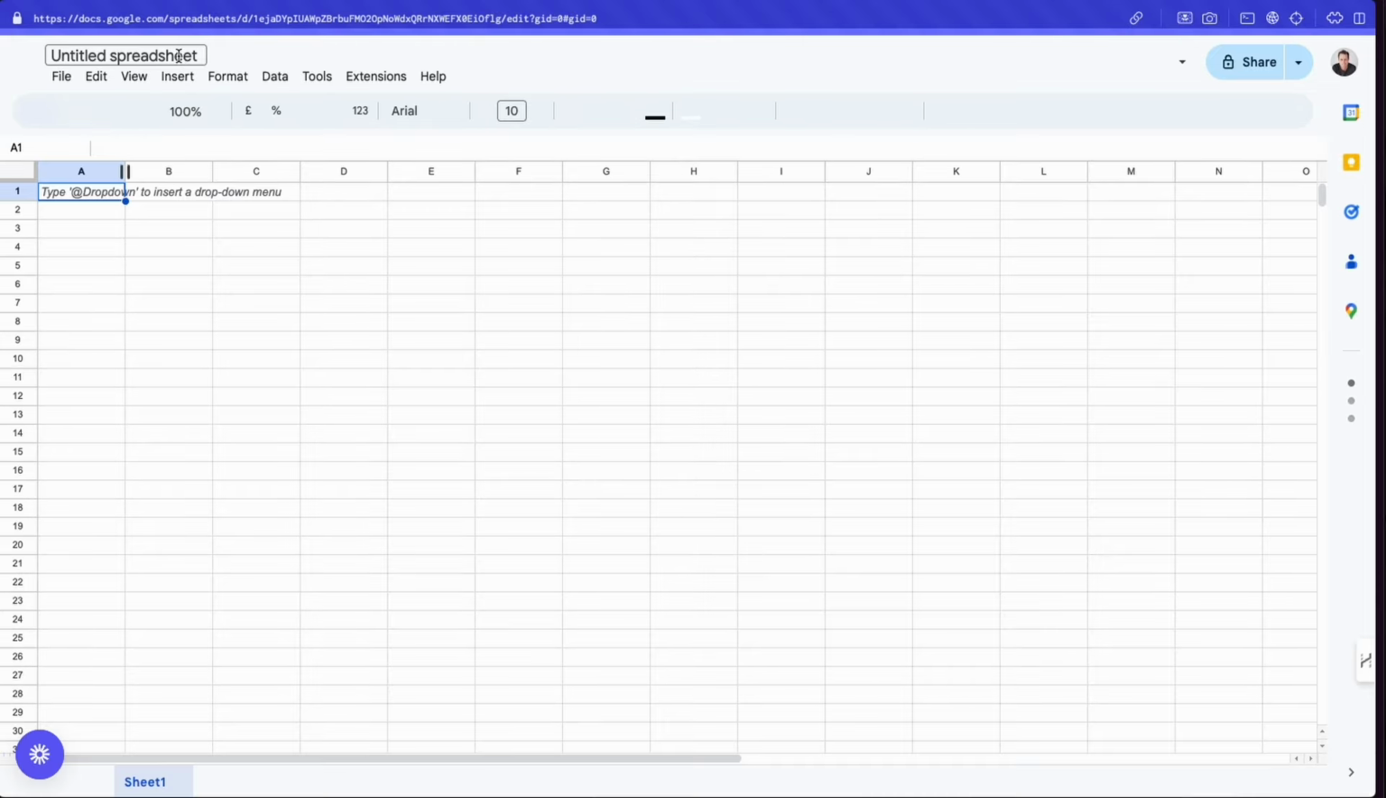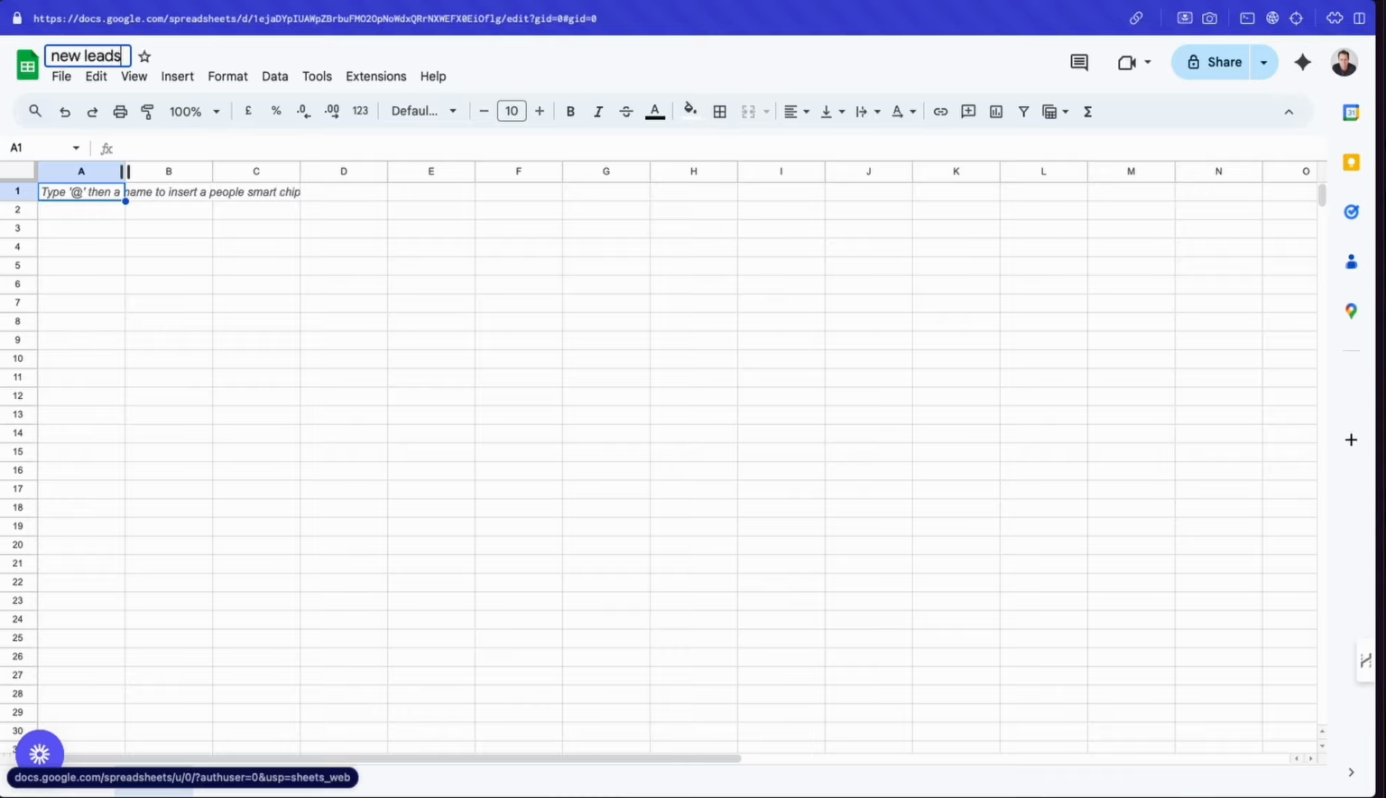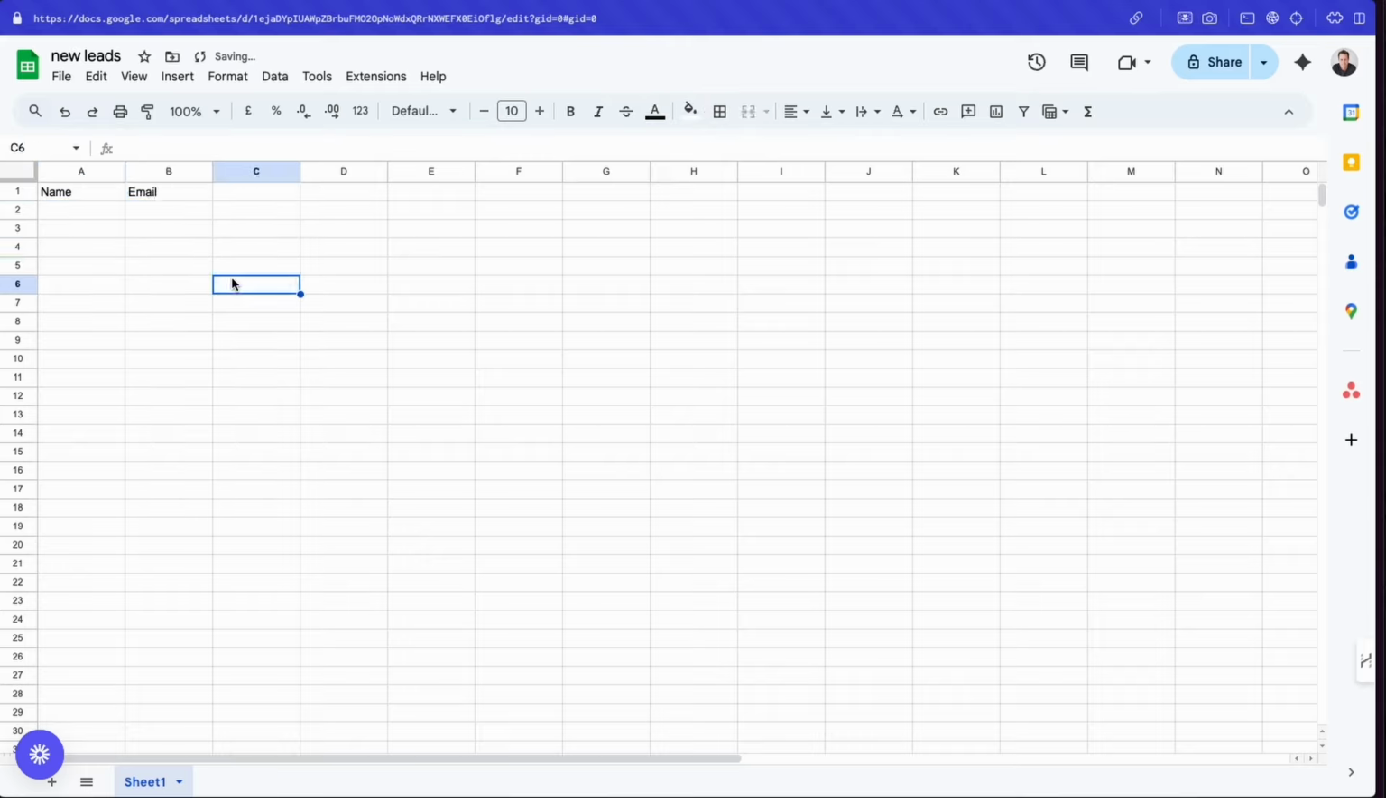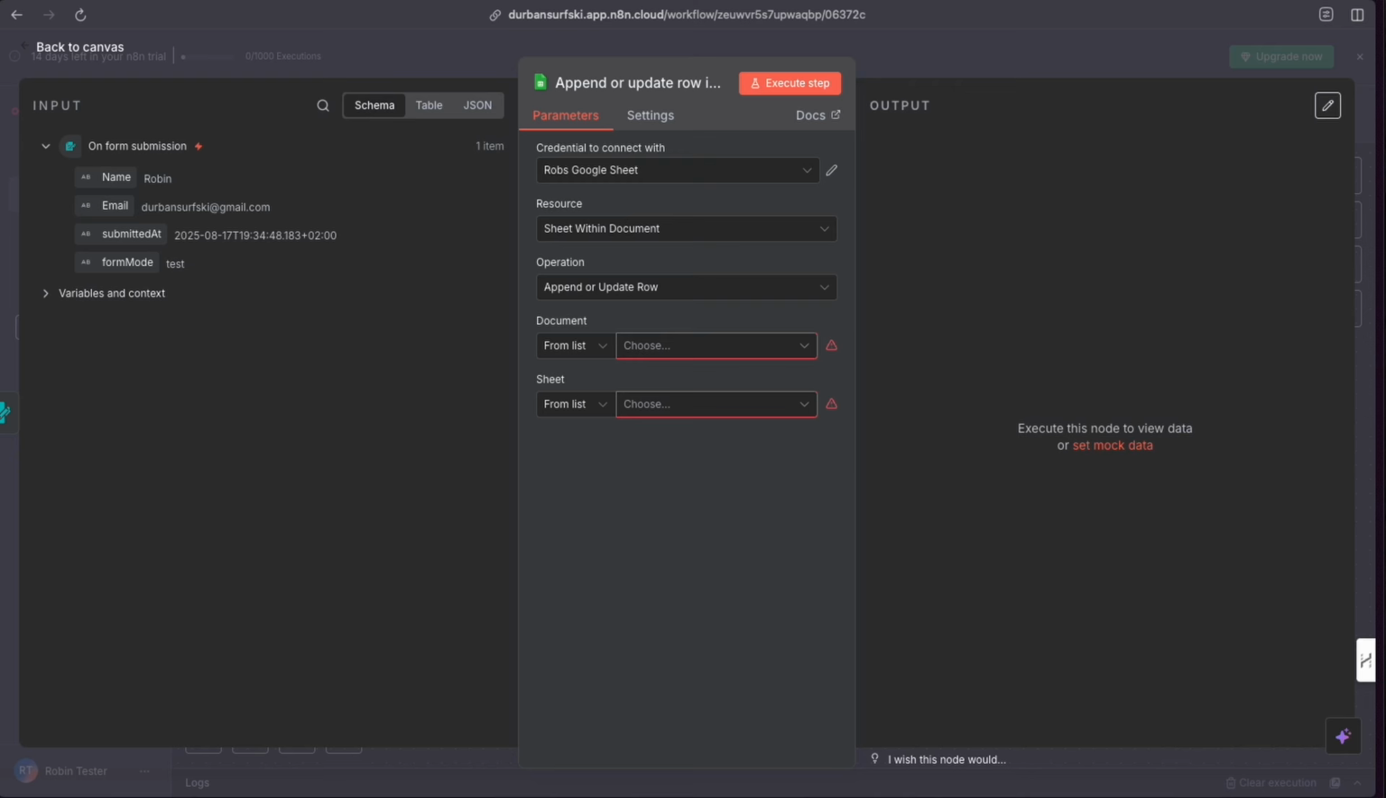And let's just call this new leads, and then let's have a name field, and let's have an email field. Keep it super simple. There, that is done. Now I'm going to come back over into my brand new workflow, and what are we going to do?